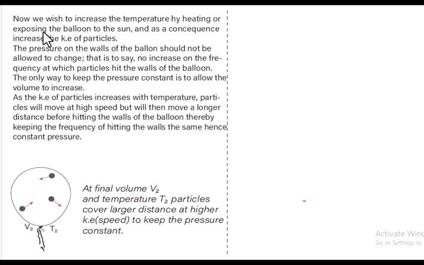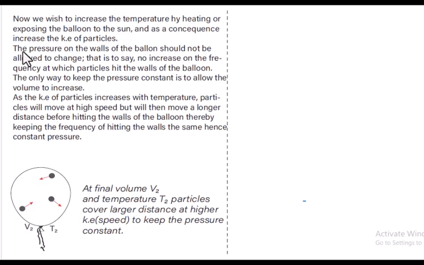Now we wish to increase the temperature by heating or exposing the balloon to the sun, and as a consequence increase the kinetic energy of particles.